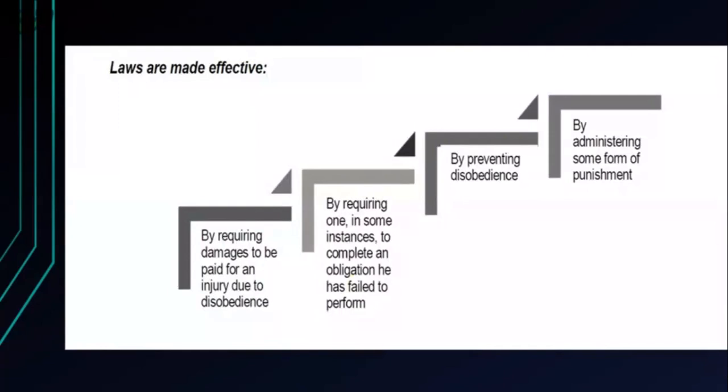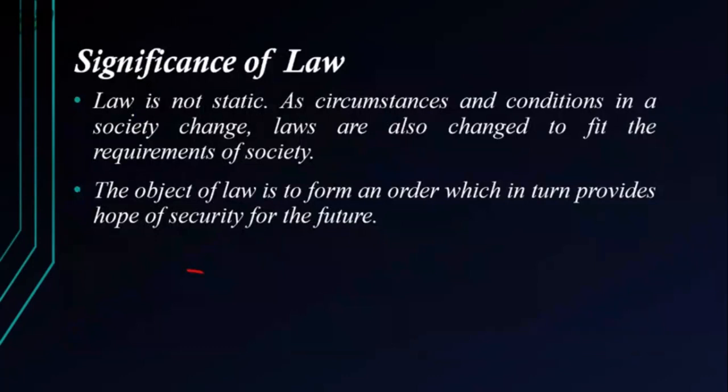Laws are made effective by requiring damages to be paid for an injury, requiring in some instances complete performance of an obligation that has failed to be performed, by preventing disobedience, by administering some form of punishment. So laws are made effective when we give a punishment, when we tell what will happen if you don't follow the law, by making sure that the obligation has to be fulfilled and the damages have to be paid. This way we can make the law very effective, and people will follow the law if they are scared of the law. Let us understand the significance of law.